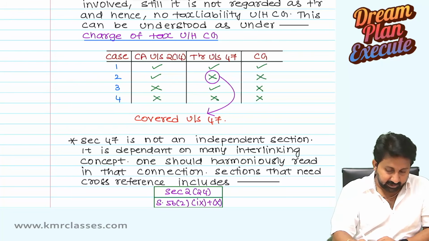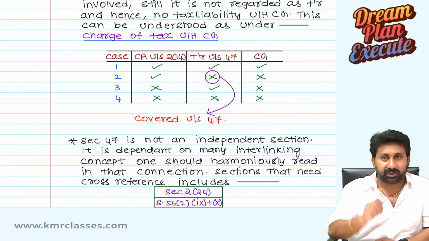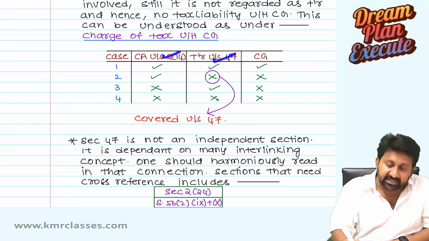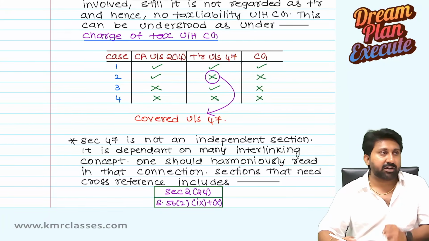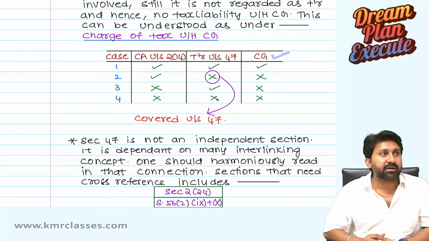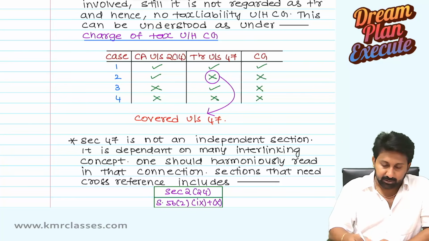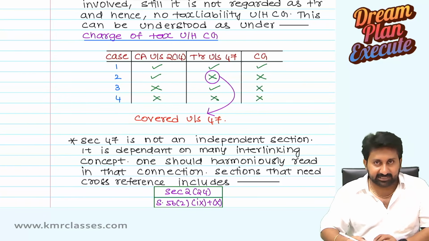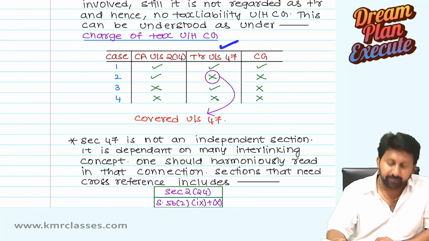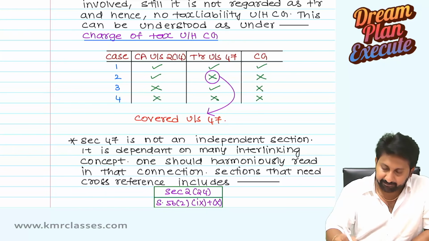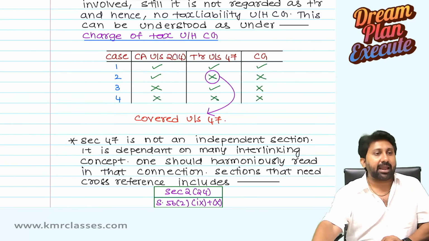Again, there should be a capital asset. There should be a transfer under section 47. If both these conditions are cumulatively satisfied, then capital gains will get attracted. Repeat. There should be a capital asset. There should be a transfer under section 47. Then there will be a capital gain.